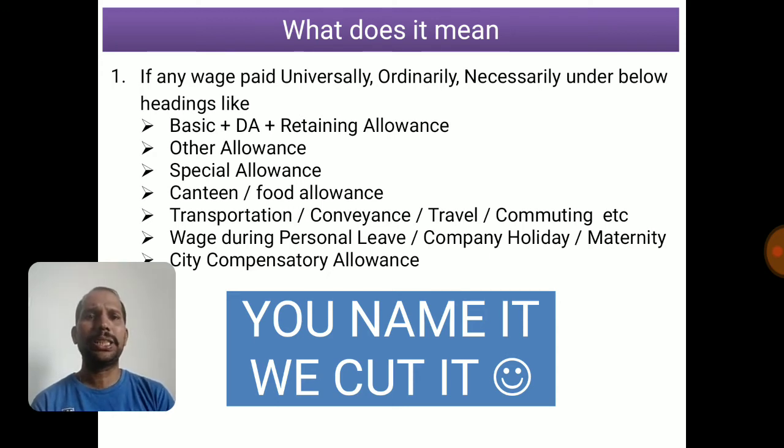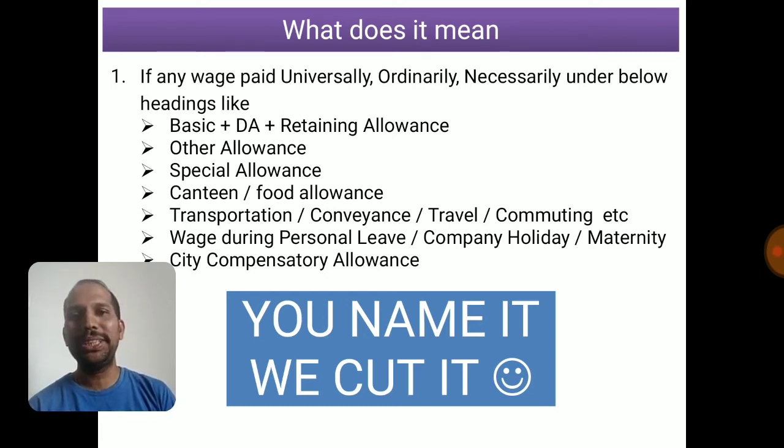Then the other allowances, special allowances, canteen, food, transportation, conveyance, travel, commuting, all these allowances should be covered under basic wages if they are universally, ordinarily, necessarily paid. Then the wage during personal leave, company holiday, maternity leave, this has been covered by the Act itself. Then the city compensatory allowance, you name it, the PF authority will say we cut it. That's going to be the result of this judgment.